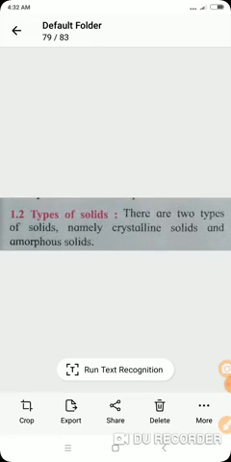So now next, listen, the types of solids. There are mainly two types of solids: crystalline solids and amorphous solids. We also know examples from our day-to-day life: sugar and common salt are examples of crystalline solids, and amorphous solids include Pond's powder, which we apply on our faces. We use various products in our day-to-day life that are crystalline or amorphous solids.